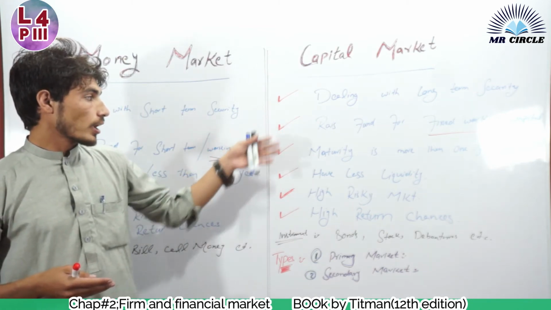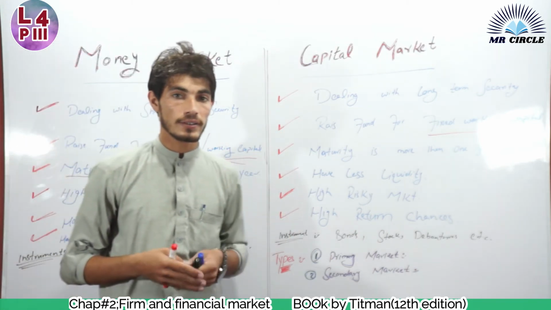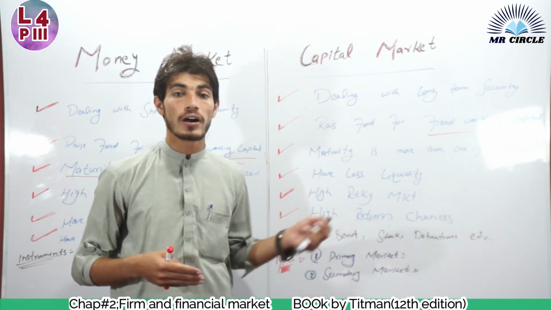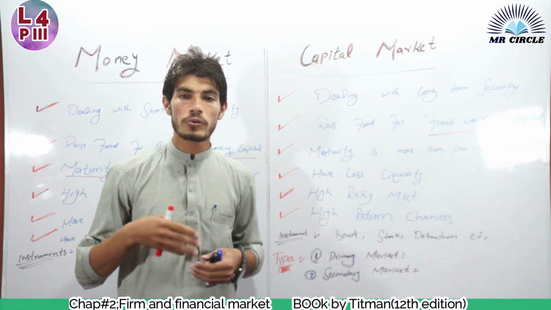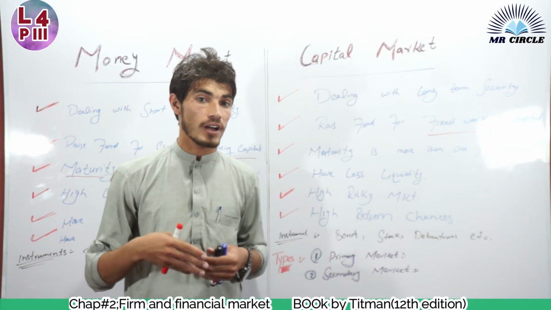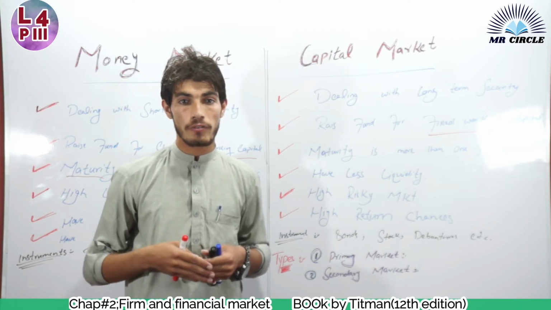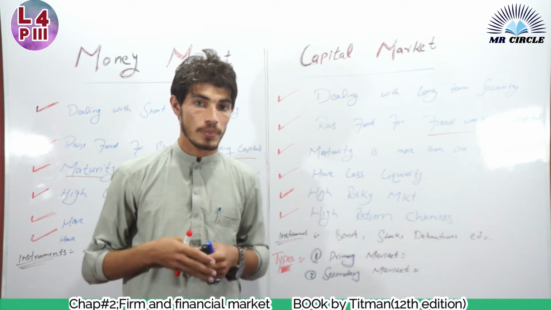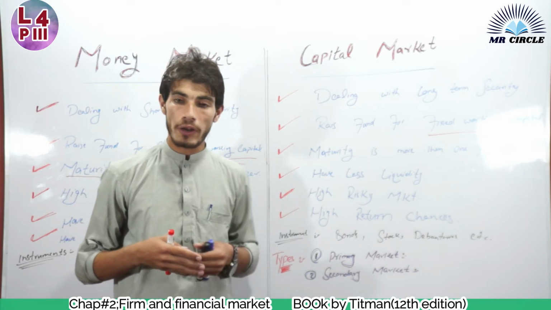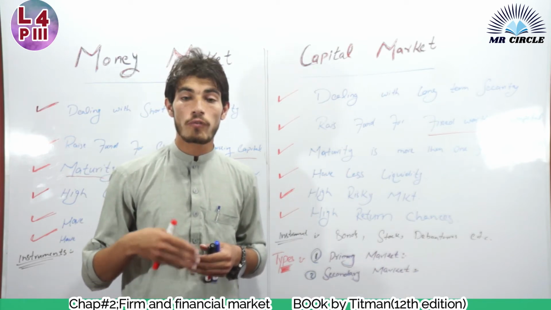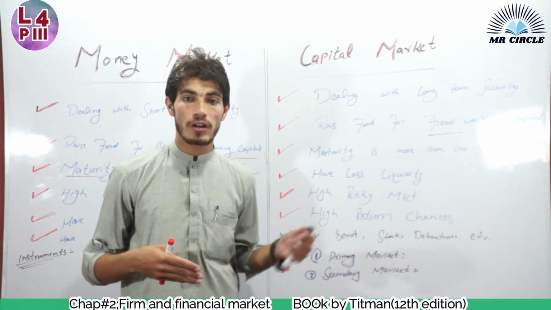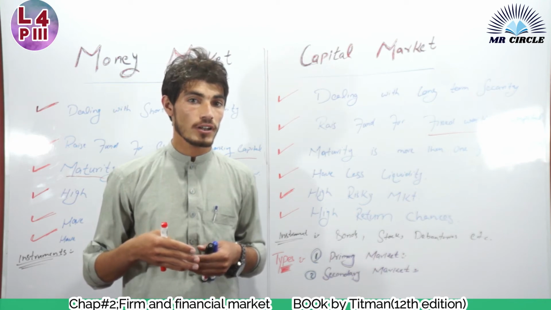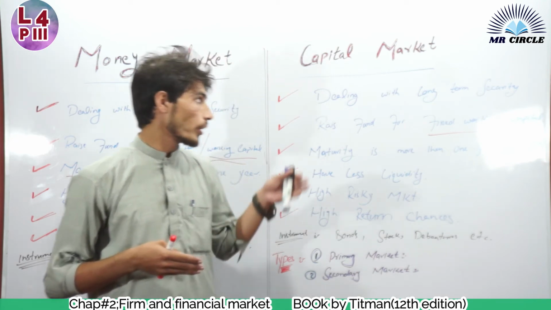The next point in capital market is that it is a high risk market. Why? Because here we invest for long durations. When the duration of investment in a corporation is high, there are more chances of bankruptcy and more chances of the corporation's performance falling. So it has high risk. When you invest in a capital market, you invest for long terms, so there is more chance of bankruptcy of that corporation.